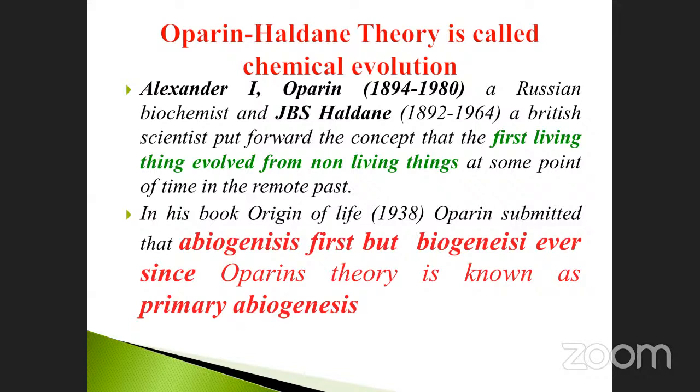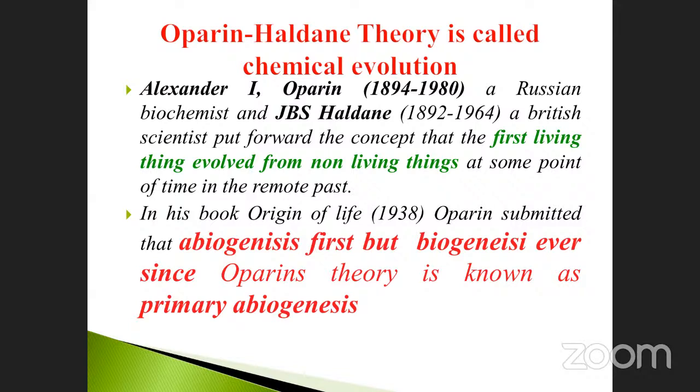Already told you: in his book Origin of Life in 1938. They may ask the question: in which year was the Origin of Life book introduced? 1938. Oparin submitted that abiogenesis came first, but biogenesis ever since. Oparin's theory is known as primary abiogenesis because Oparin's is the primary one.